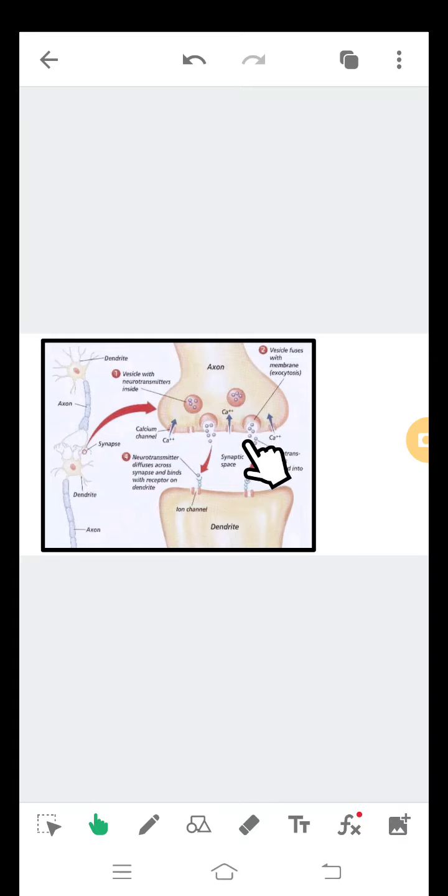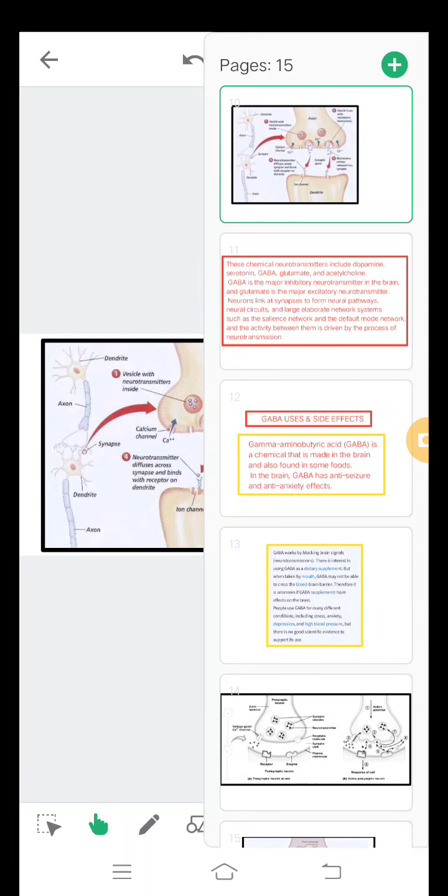These are the neurotransmitters. These are the calcium channels. So see, then neurotransmitters are released into the synapse. Then the fourth one: neurotransmitters diffuse across the synapse and bind with receptors on dendrites. So this is the process in between axon and dendrites.